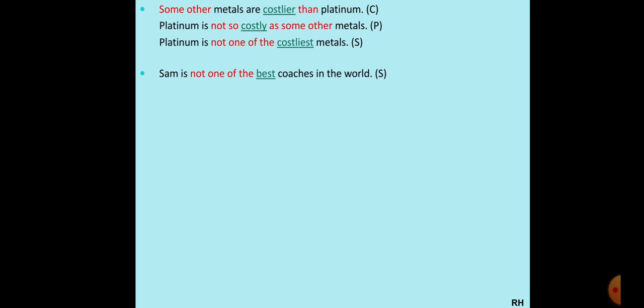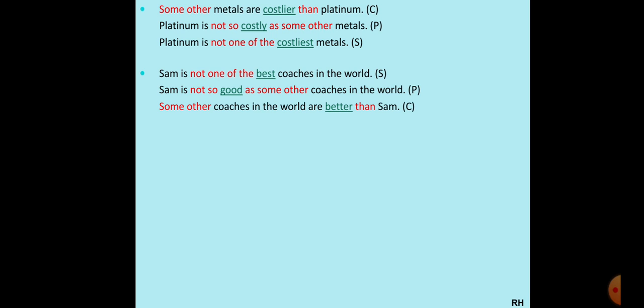When you change it into positive, it will be like, "Sam is not so good", again negative only, and Sam will remain in the beginning. Sam is a singular, particular person, so we'll use "is". "Sam is not so". "Best" will become "good", "as". "Not so good as some other coaches in the world."